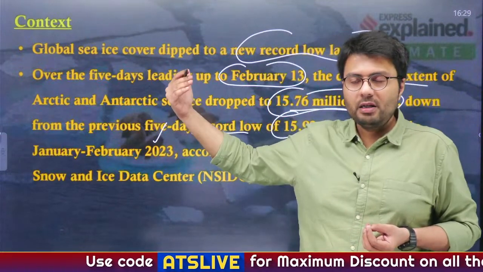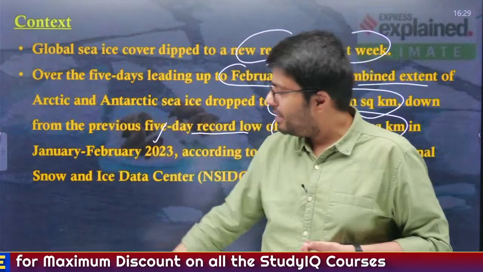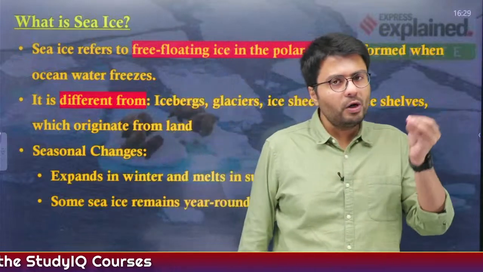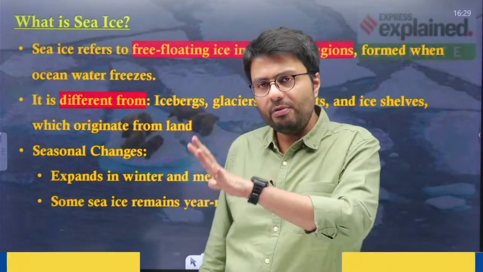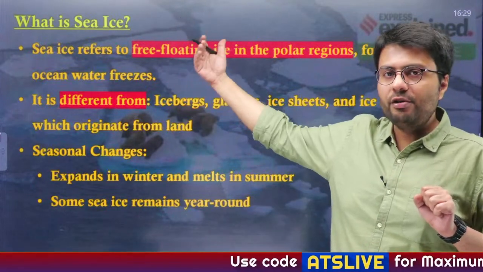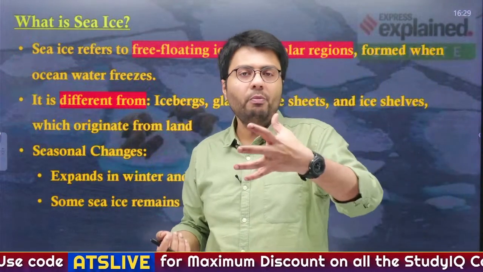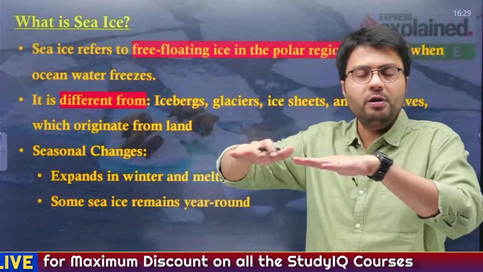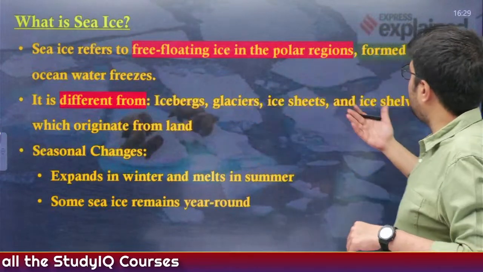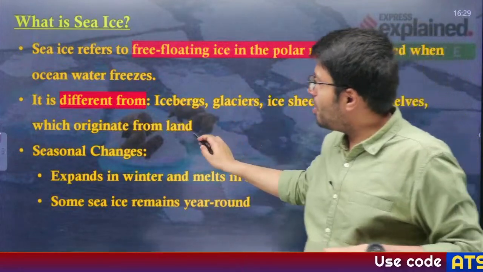Now, why has this Arctic sea ice or the Antarctic sea ice actually reduced? Let us try to understand this. But before, let us first understand what this sea ice is and how it is different from the different kinds of ice which exist in water bodies. Now, sea ice refers to free floating ice in the polar regions. Especially, it is formed when the ocean water on the top surface freezes. It is different from icebergs, glaciers, ice sheets and ice shelves, because these kinds of ices originate on the land.